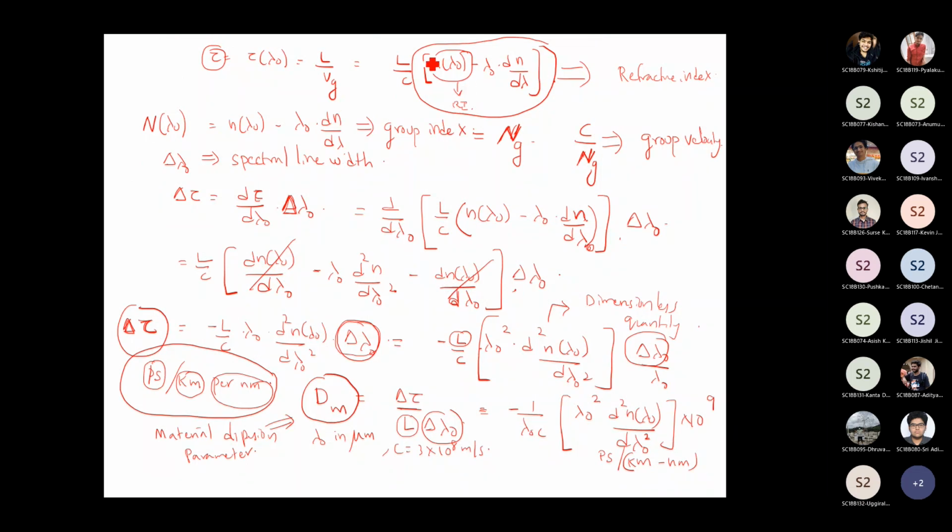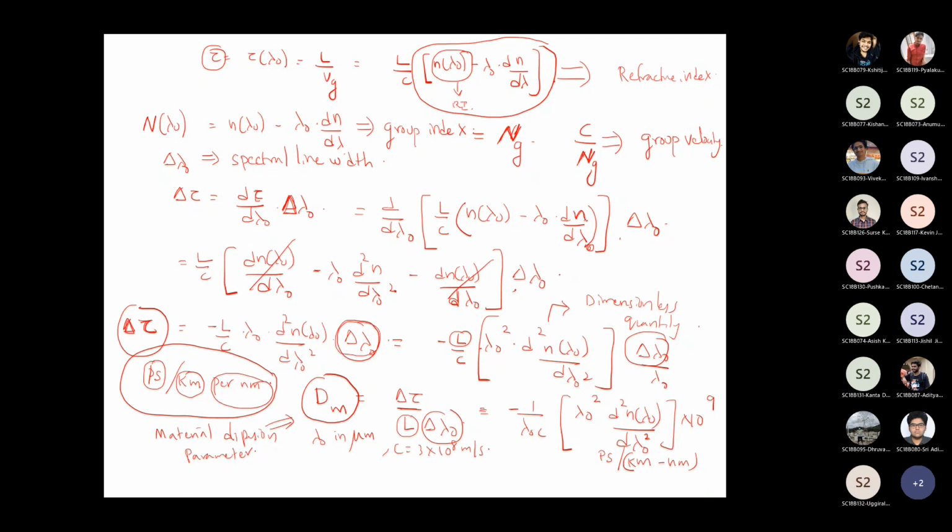If you look at this expression, n of lambda naught minus lambda naught into dn divided by d lambda naught, this has the form of a refractive index. So you call it the group index or the group refractive index, which is denoted by capital Ng.